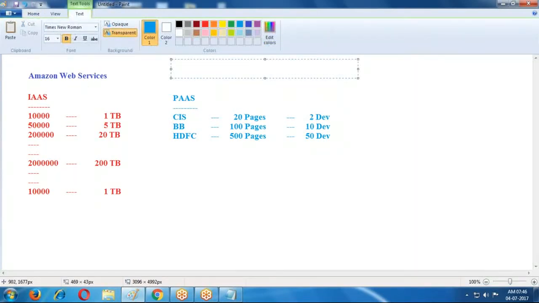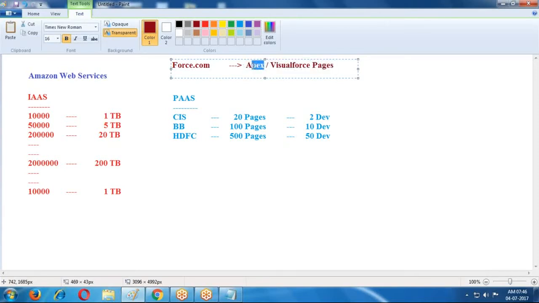For this, the best service provided is Force.com, which is one platform. This platform provides programming languages: Apex, and one more, Visual Force Pages.